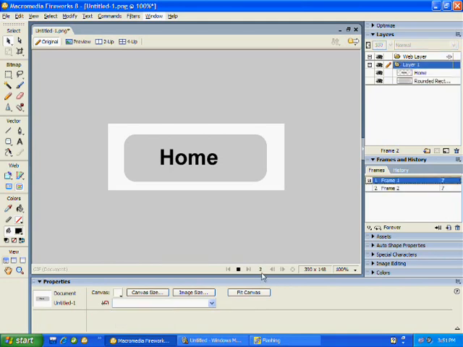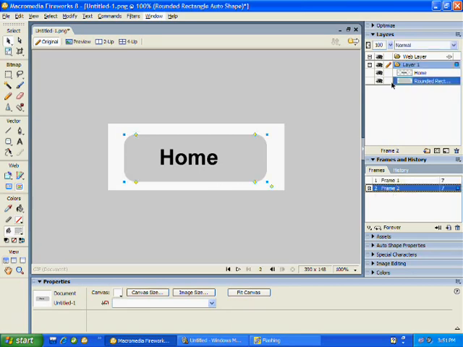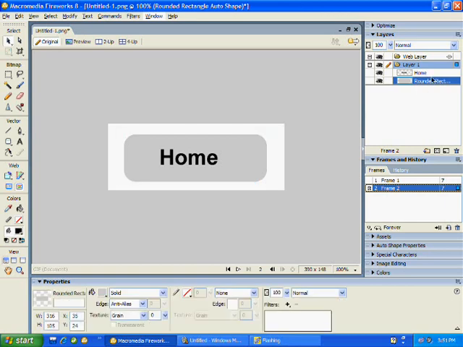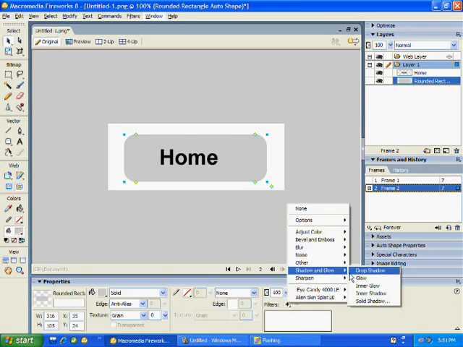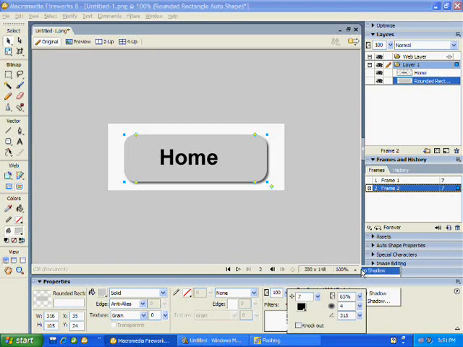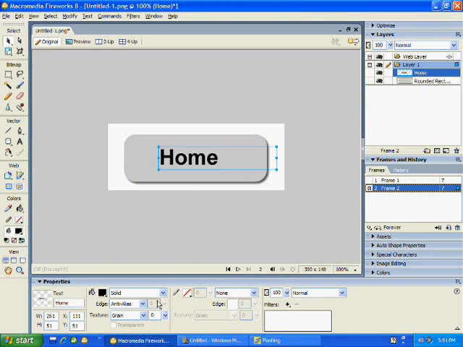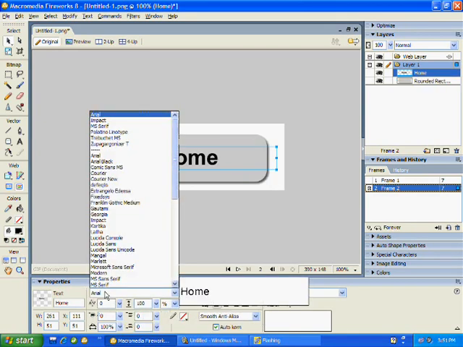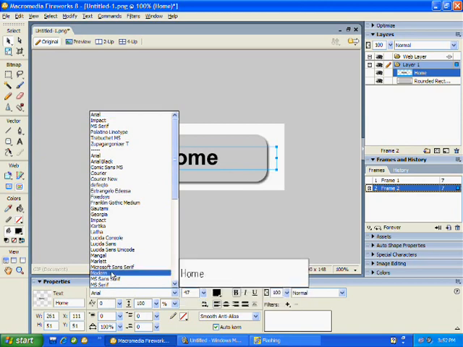As you can see right here, it says 2, 1, 2, 1. Nothing moves. Now go to frame 2 and make a change. Okay, I'm going to change the rectangle to a drop shadow. And the home is going to be a different font.